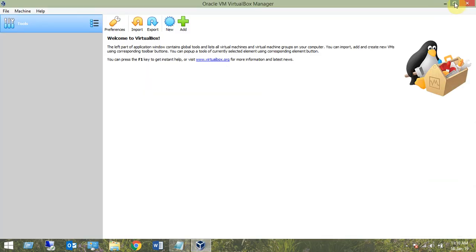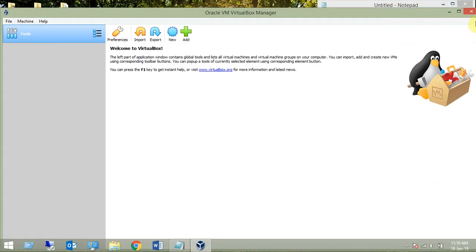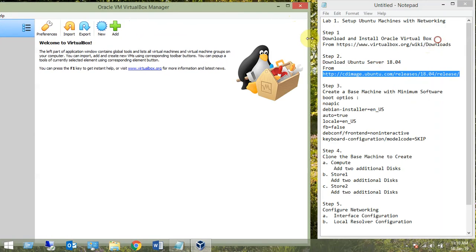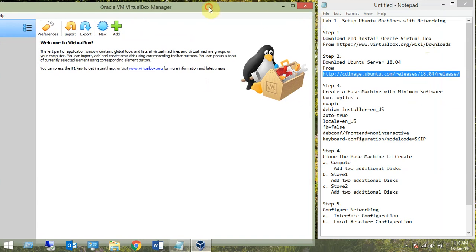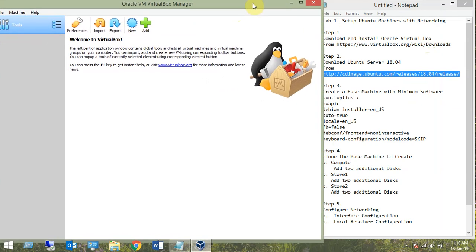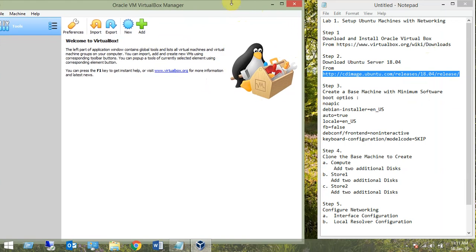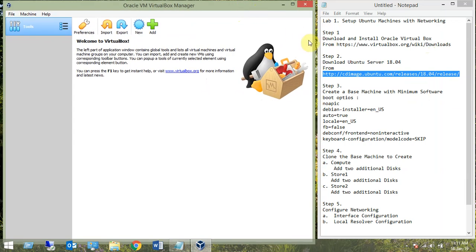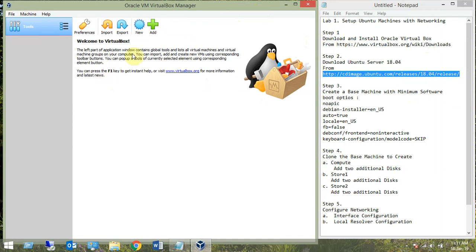To create a base machine, we need to take care of a few things, as I explained in that lab also. We need to put some default settings. We need to include some networking cards, network interfaces. So we need to create the scenario as per the need. So let's start with it.